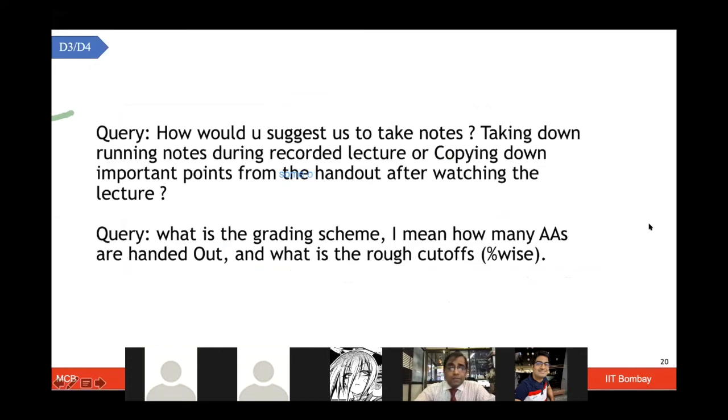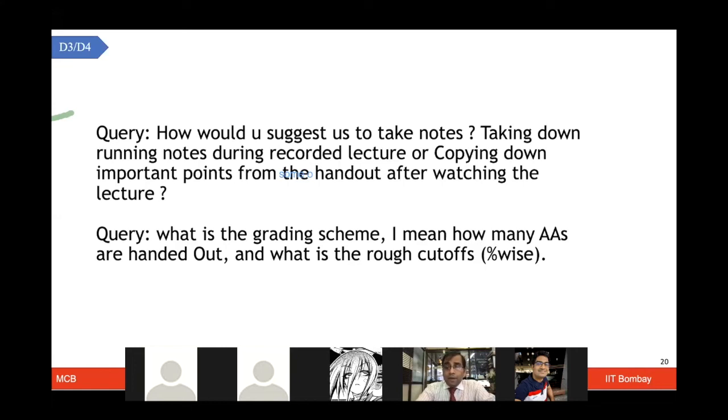Few general questions were like, how do you suggest we take notes, taking down running notes during the recorded lecture, or copying down important points from the handouts after watching the lecture. Well, that will be individuals' perception and ability, how well you want to understand a lecture. But I personally feel that while you're watching a lecture, a lot of discussion and commentary goes on along with it, which can be taken as notes. And of course, then you have handouts where you can pen down some of these important points as well.